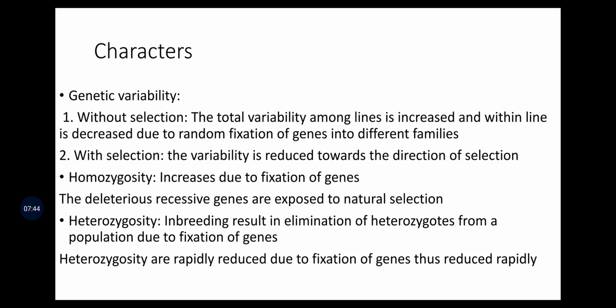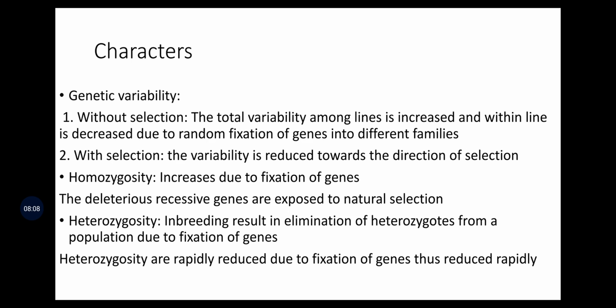The characters of phenotypic assortative mating. Here, without selection, what will happen? The total variability among lines is increased and within line is decreased due to random fixation of genes into different families. With selection, what will happen? Variability is reduced towards the direction of selection.